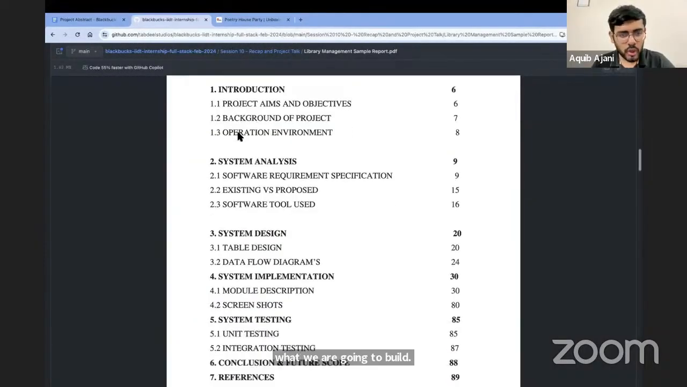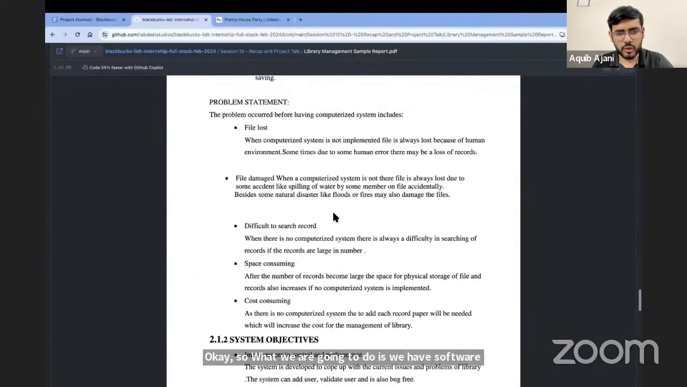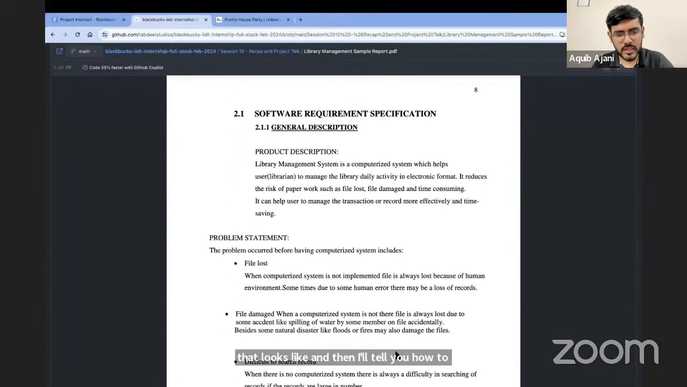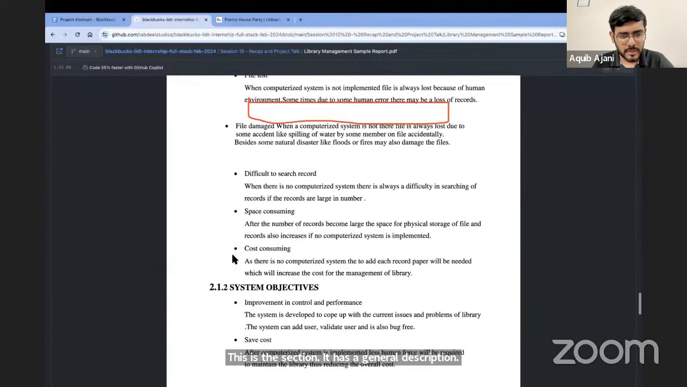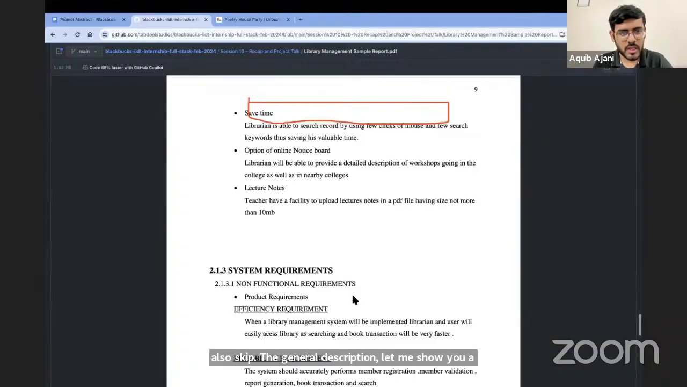Okay, so what we're going to do is we have the software requirement specification. Let me first show you what that looks like, and then I'll tell you how to create it. So you can see the software requirement specification. This is the section. It has a general description. Again, this is something for you to figure out. You can also skip the general description. Let me show you a better example of this.